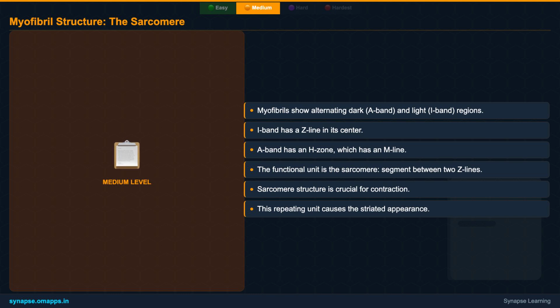The dark bands are called A bands, and the light bands are I bands. Each I band is bisected by a thin, dense line known as the Z line. The segment of a myofibril between two consecutive Z lines is called a sarcomere, and this is the fundamental, functional unit of muscle contraction. Think of it as the basic building block where all the action happens.